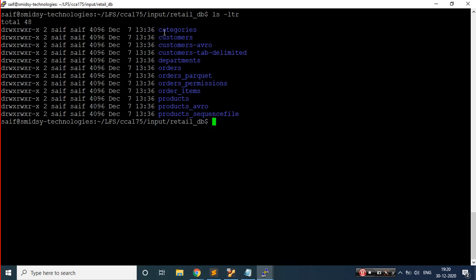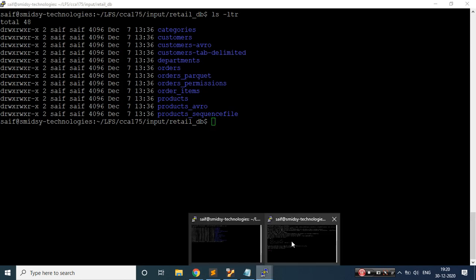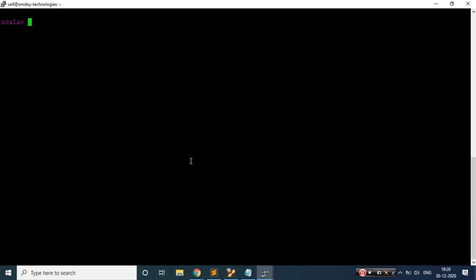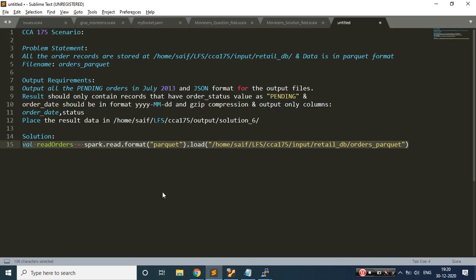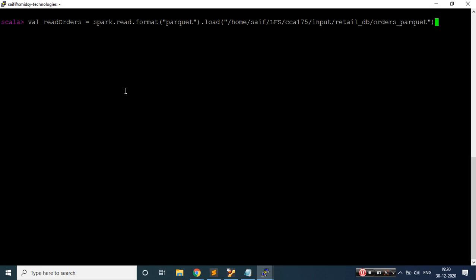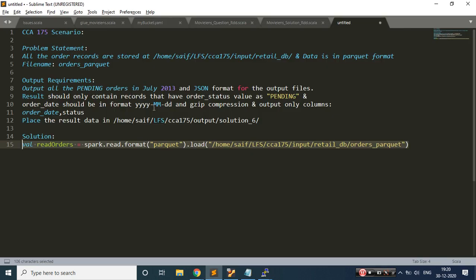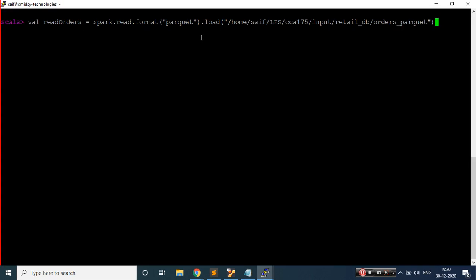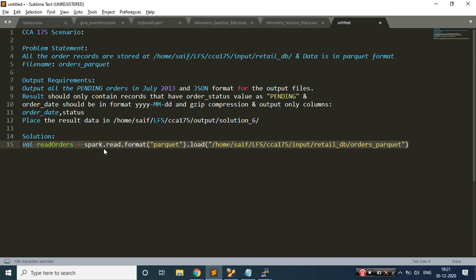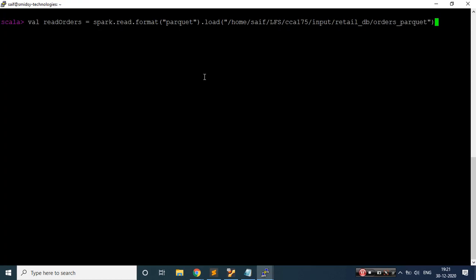I have opened two terminals. This is where I would be executing my HDFS commands, and this is my Scala shell, which is nothing but a REPL mode where I would be executing my Spark commands, and that processing will be taken care over here. Why am I using a Sublime Text Editor, the same thing I followed in my exam? Because once you write something here and the error comes, it becomes very difficult to navigate and copy all the syntax. If there are any errors in my syntax, I can quickly come back to my notepad, make the necessary changes, copy paste, and quickly run. That's how I followed the pattern.